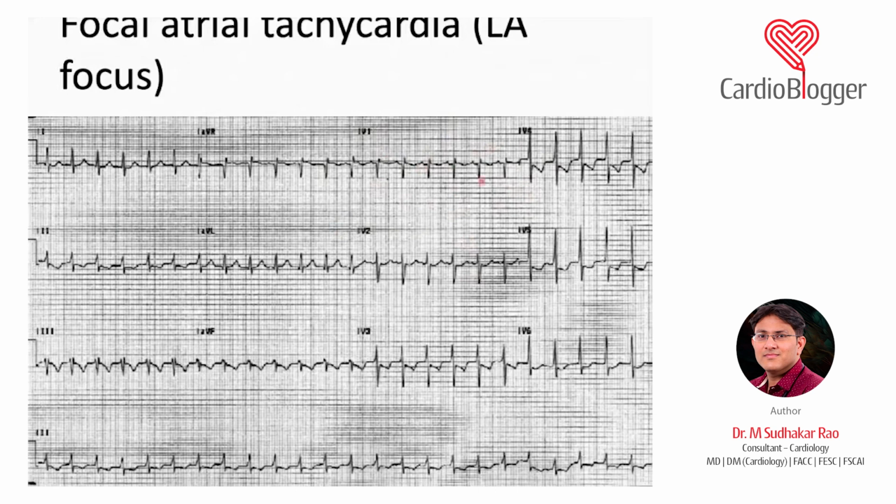It is a long RP. Now when it is a long RP, I told you the differential has to be atypical AV-NRT, atypical AV-RT, and then atrial tachycardia. The third thing becomes atrial tachycardia. So atrial tachycardia in this case will be high on our differential, and see the morphology of the P wave. In lead V1 it is positive, which means it is a left atrial focus. Now you have to treat this with drugs like beta blockers and calcium channel blockers. You can give adenosine, but most of the time you want to reverse, so you have to give beta blockers and calcium channel blockers.